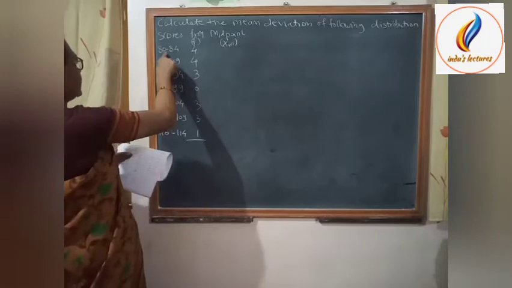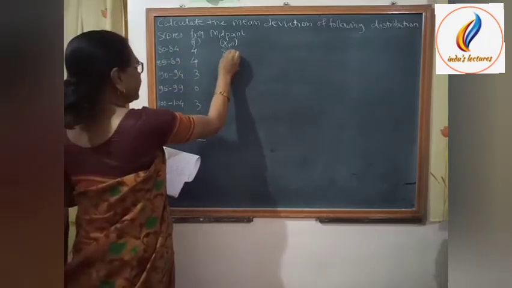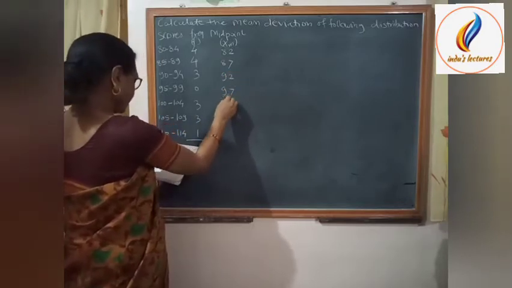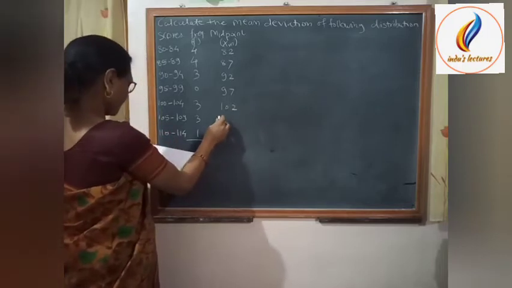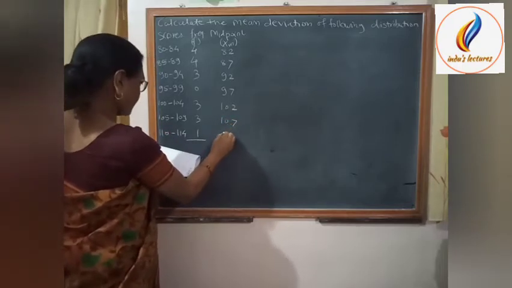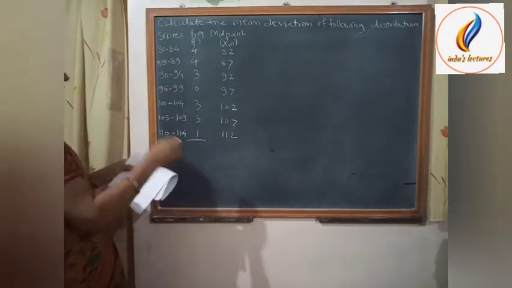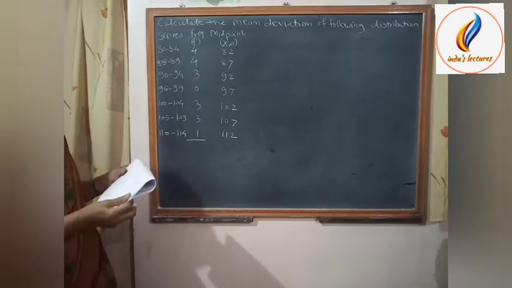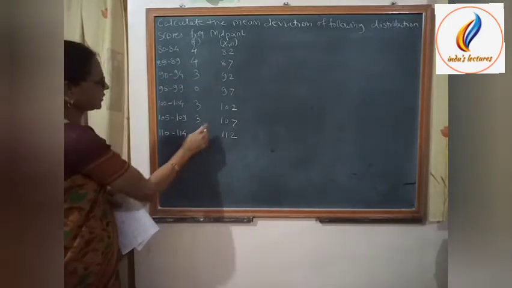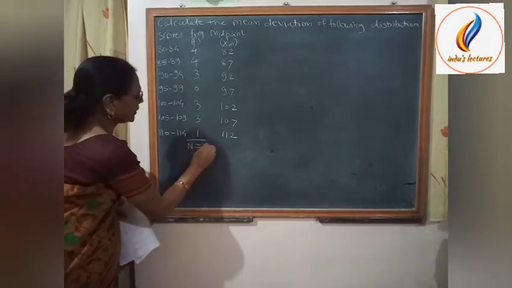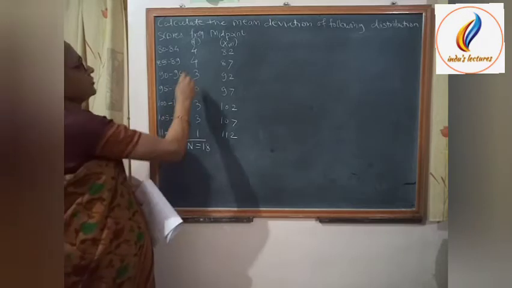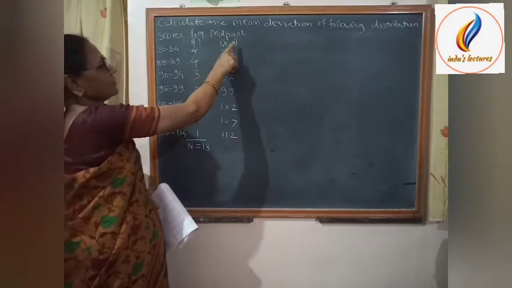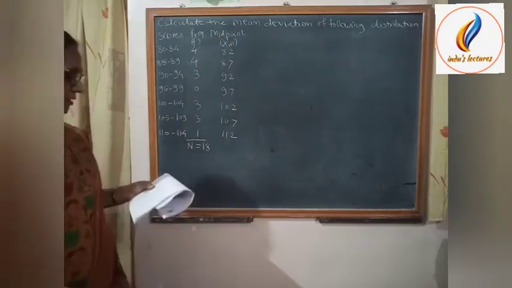Now for the first class interval, the midpoint is 82, then 87, 92, 97, 102, 107 and 112. These are the midpoints. Now we find the sum of all the frequencies, that means the number of scores. If we take the sum, then n is 18. Now for calculating the mean, we find the product f into xm, that means frequency multiplied by midpoint.